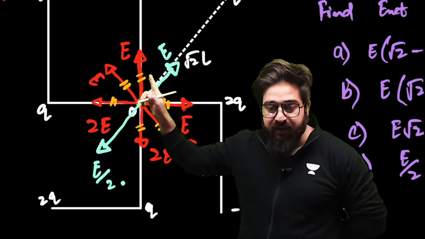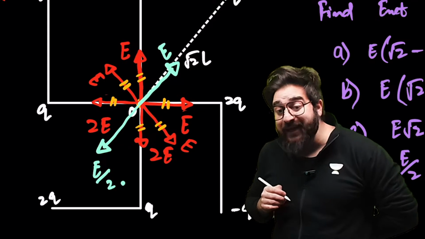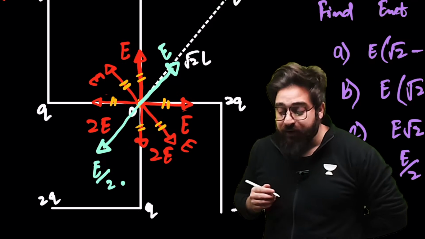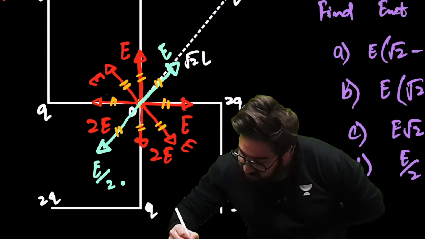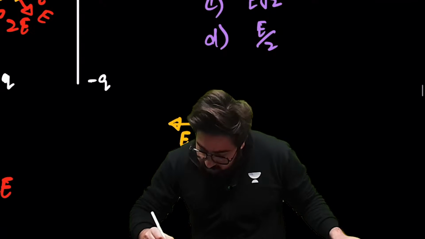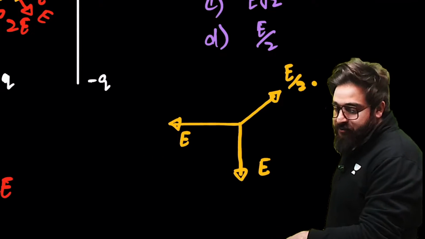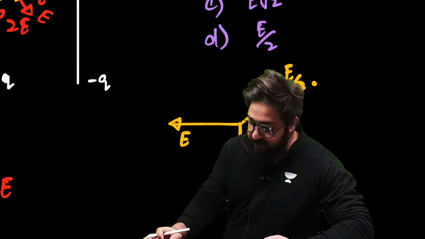Now, which one are remaining? This one, and we have got this one. It is E by 2 and E. Now, this one, E minus E by 2 will be E by 2 only, and that will be in this direction. So this will be E by 2.